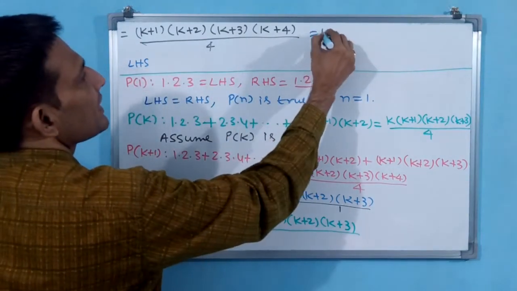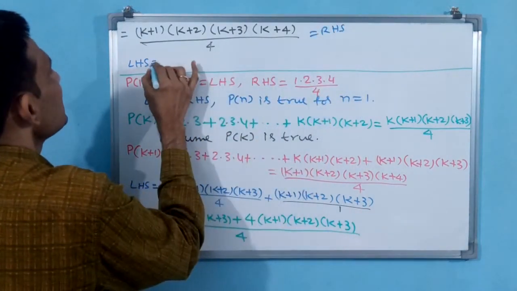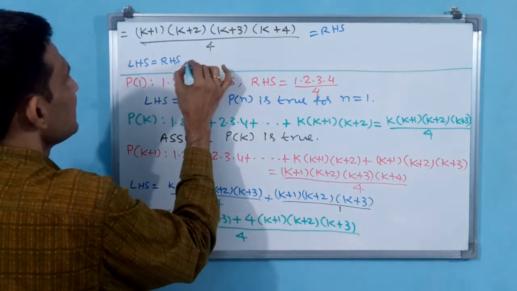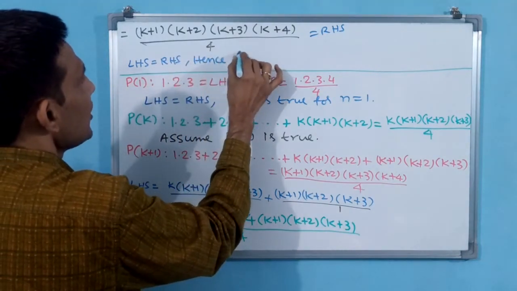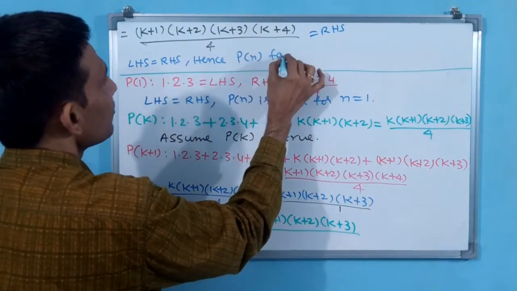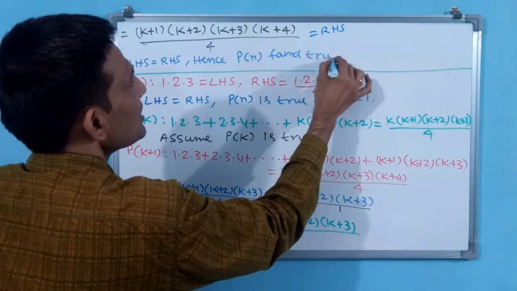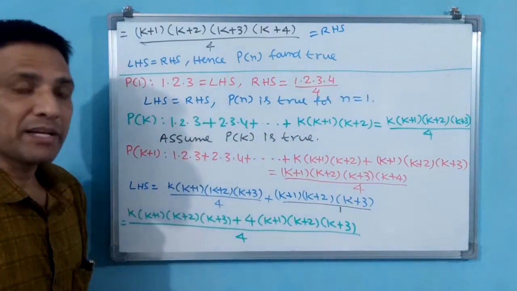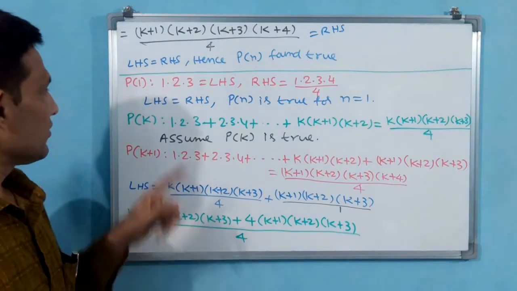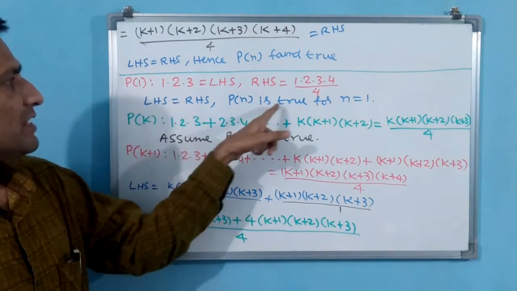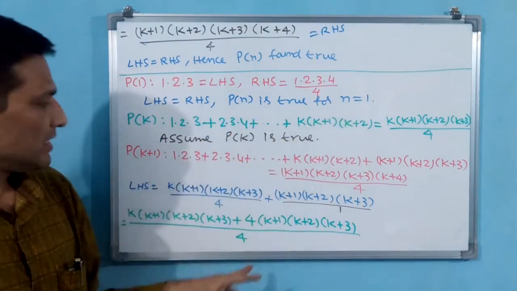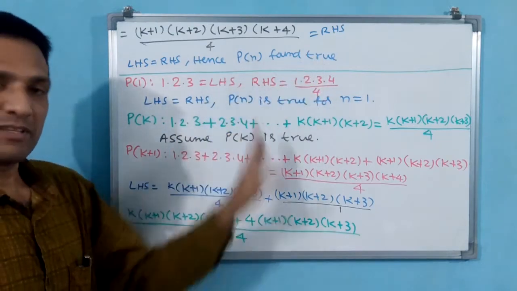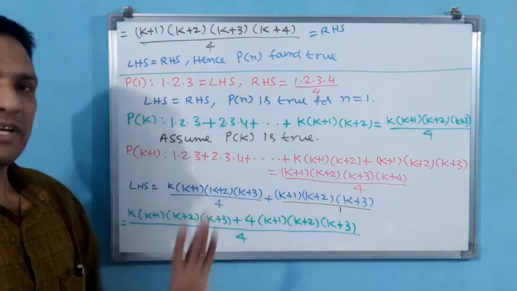LHS is equal to RHS. You write first, LHS is equal to RHS. Hence Pn is found true. See, finally you are writing Pn is found true, but here you have written Pn is true for n is equal to 1. Here you don't write Pn is true for k plus 1. Found true, that's all.